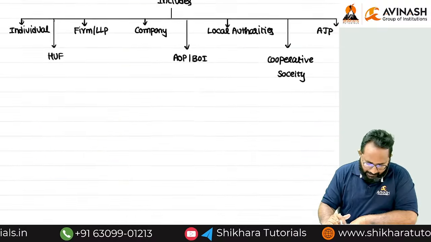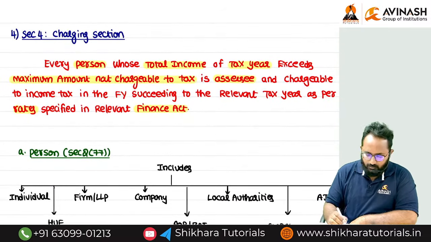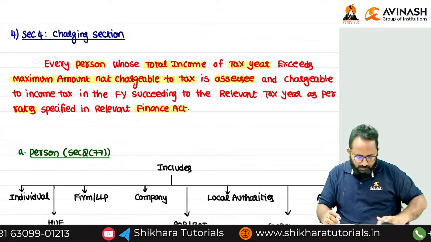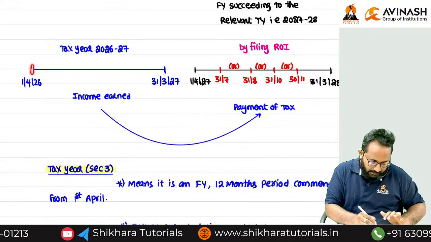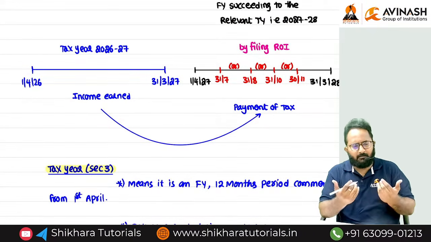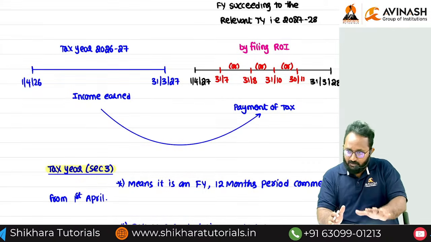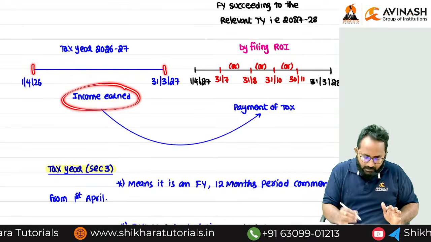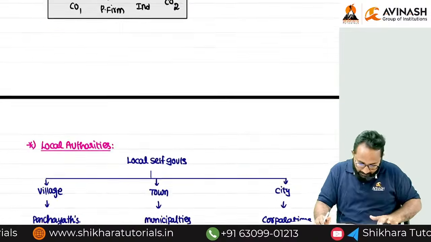Now we are entering into further discussion. Every person whose total income of the tax year, that means in between these two dates, whatever income we computed totally for any person, maybe company, partnership firm, AOP, BOI, individual, for every person, total income we have to compute, during which year? Tax year. Now we have to compare.